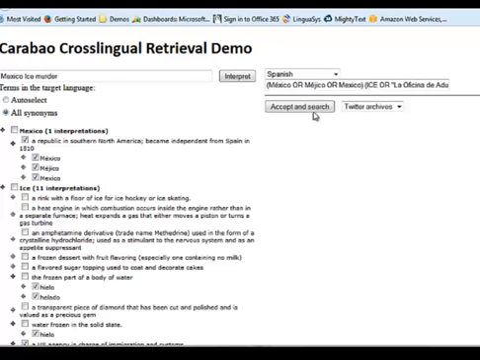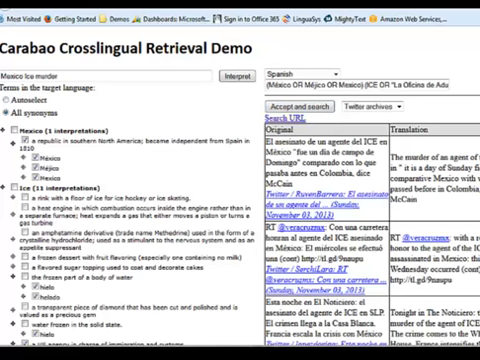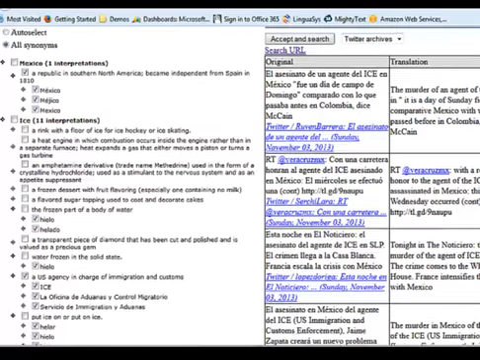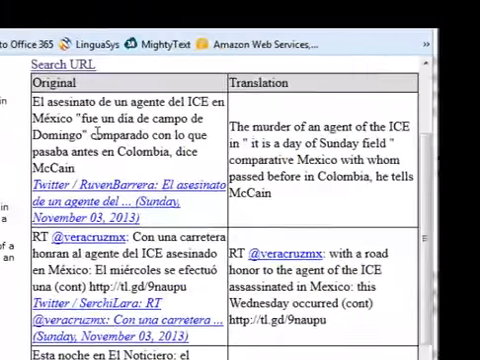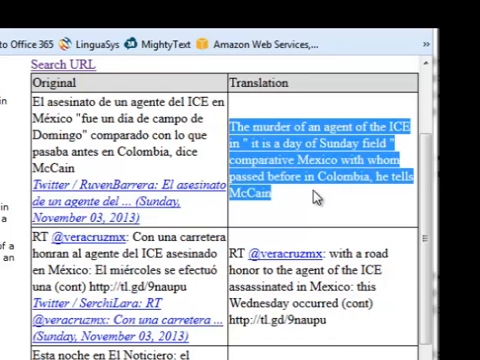Now, we'll accept that and we'll do our search on Twitter, in this case, through Google. There's our results, and what we have is the original tweet that we found, as well as a link to the tweet, as well as a gist translation of the Spanish tweet. Now, in this case, an analyst can decide whether this needs further action or not by a human.